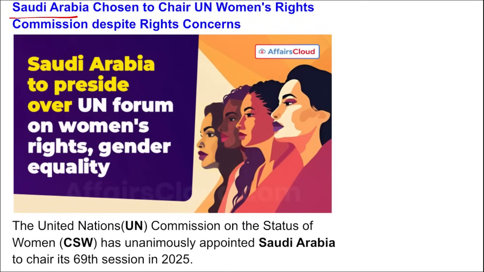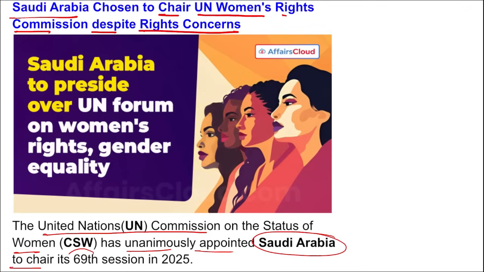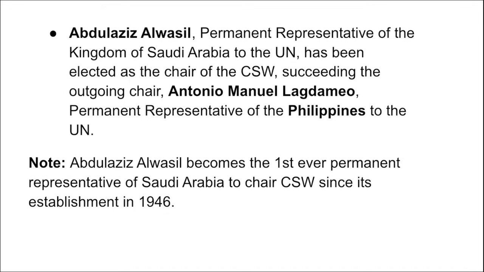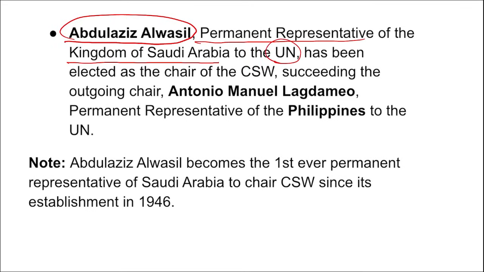Next is: Saudi Arabia chosen to chair the UN Women's Rights Commission despite rights concerns. I repeat, the United Nations Commission on the Status of Women has unanimously appointed Saudi Arabia to chair its 69th session in 2025. Remember, Abdulaziz Al Wasil, the permanent representative of the Kingdom of Saudi Arabia to the UN, has been elected as the chair of this CSW, succeeding Antonio Manuel, the permanent representative of the Philippines to the UN.